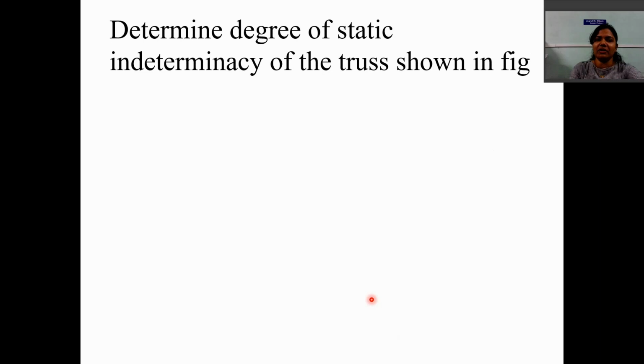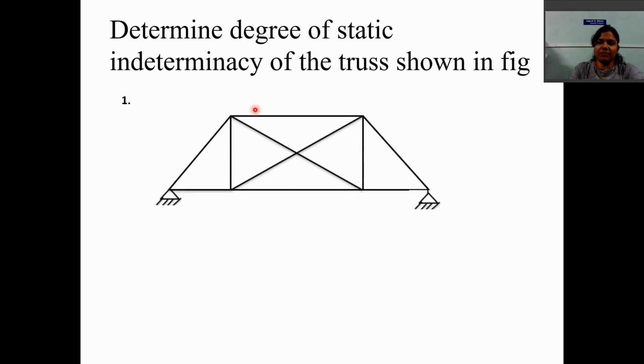Now let us find out the degree of static indeterminacy of the truss, or the pin jointed plane frame shown in the figure. So this is the pin jointed plane frame. You can find out the degree of static indeterminacy of this structure with the help of the equation DS is equal to again R plus M minus 2j, where R stands for the number of unknown reaction components which are present at the supports, M stands for the number of members in the truss, and j stands for the number of joints in the truss.